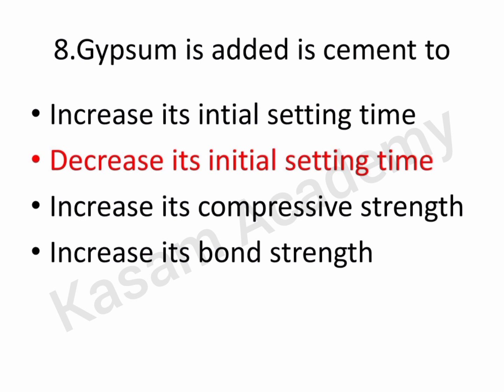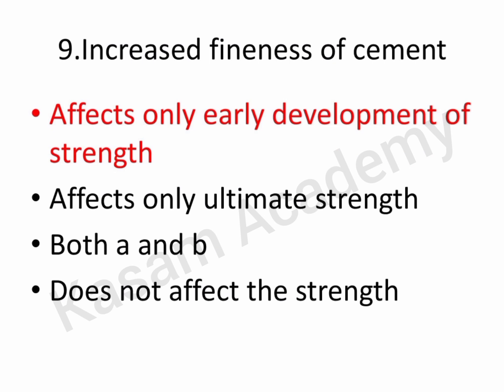What is meant by retarder? A retarder is an admixture that slows down the chemical process of hydration so that concrete remains plastic and workable for a long time. Gypsum is an example. Accelerators: what do I mean by accelerator? Accelerating admixtures are added to concrete either to increase the rate of early strength development or to shorten the time of setting. Example, calcium chloride.